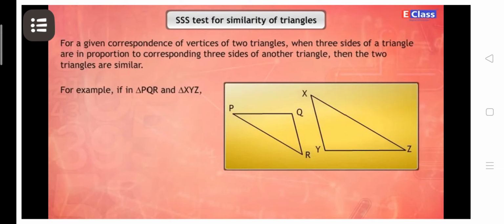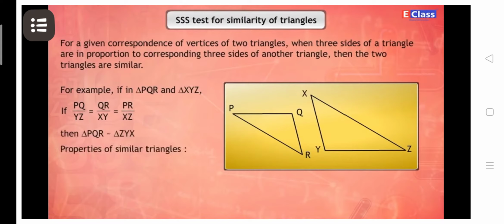For example, if in triangle PQR and triangle XYZ, PQ upon YZ is equal to QR upon XY is equal to PR upon XZ, then triangle PQR is similar to triangle ZYX.